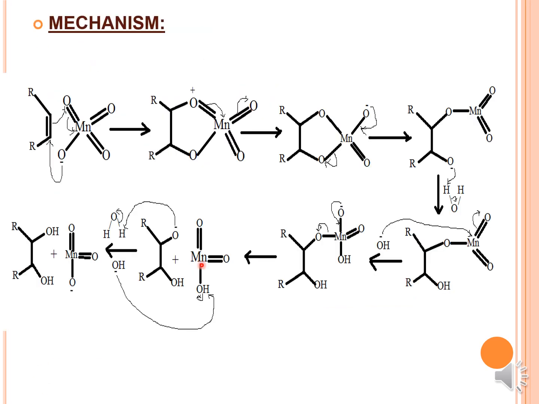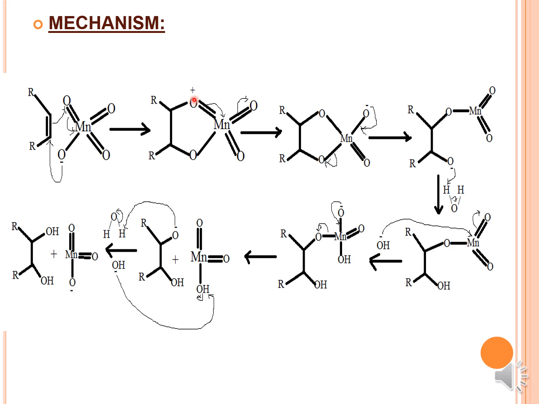So moving on to the mechanism, we are taking the alkene and treating it with KMnO4, that is MnO4 minus. This minus charge will attack the alkene. Meanwhile, the carbon group, when it attacks, forms one bond, and it will form one more bond with the oxygen atom. Sorry, there is no shifting of this bond. Then you will end up with this adduct, resulting in the formation of one positive charge.